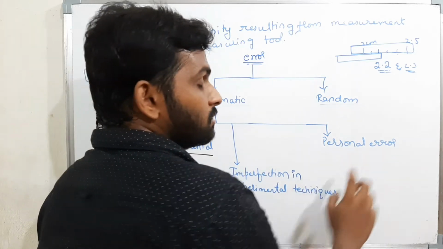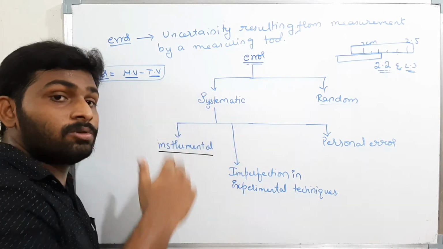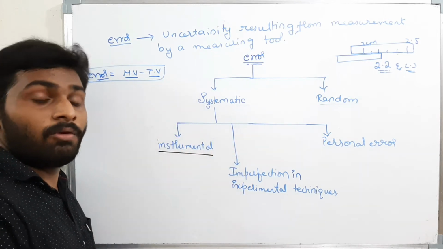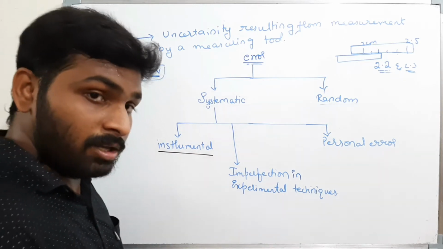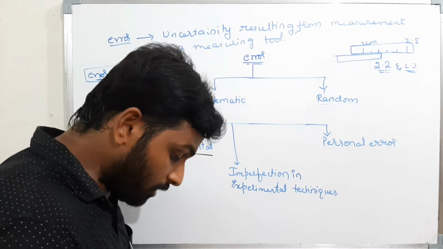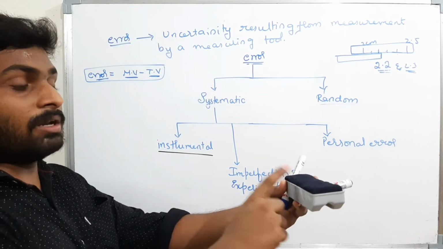Now personal errors. What are personal errors? In school days you studied about parallax errors. What is parallax error? I measure the readings by keeping my eyesight exactly on top of the readings. But if I measure my readings from an angle like this, I will get different values.